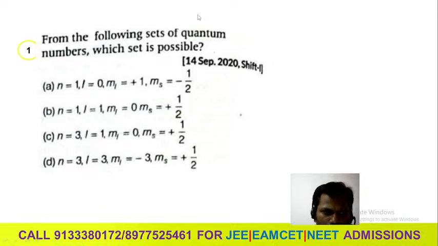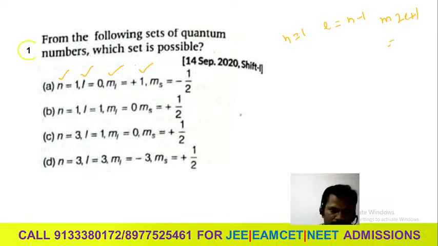From the following sets of quantum numbers, which set is possible? They are giving n, l, m and s values. ml is the magnetic quantum number, ms is the spin quantum number. What is the possibility? If n is equal to 1, what is l? l is n minus 1, and m ranges over 2l plus 1 values. For the first option, n is equal to 1, so l is equal to n minus 1, that is 1 minus 1, 0.